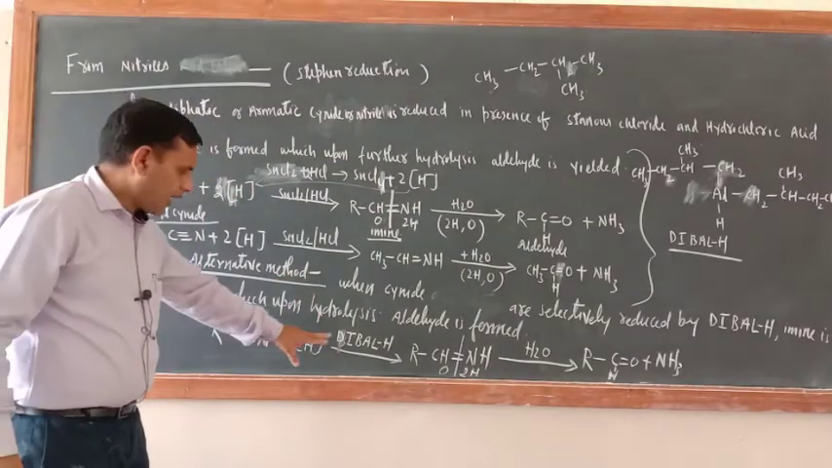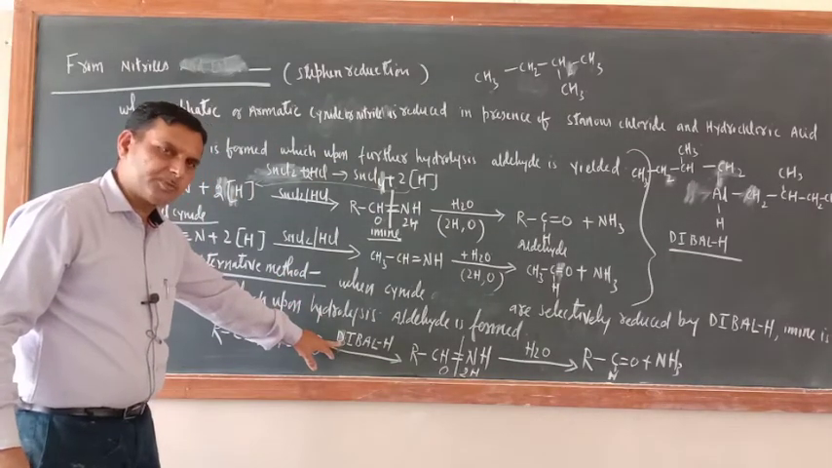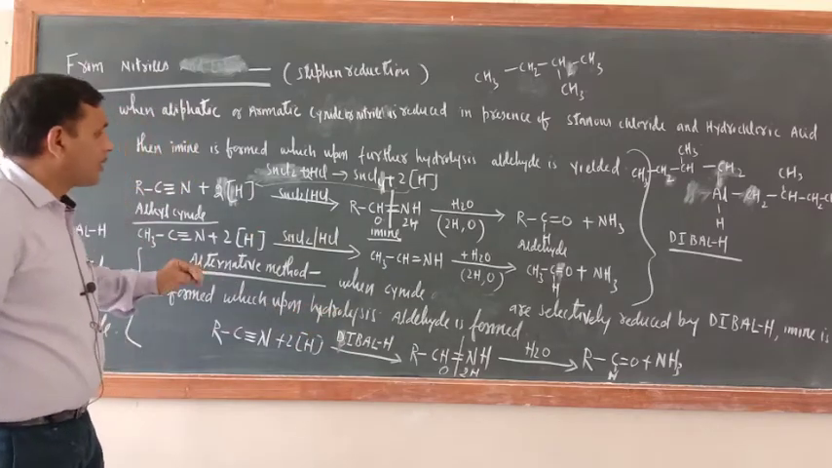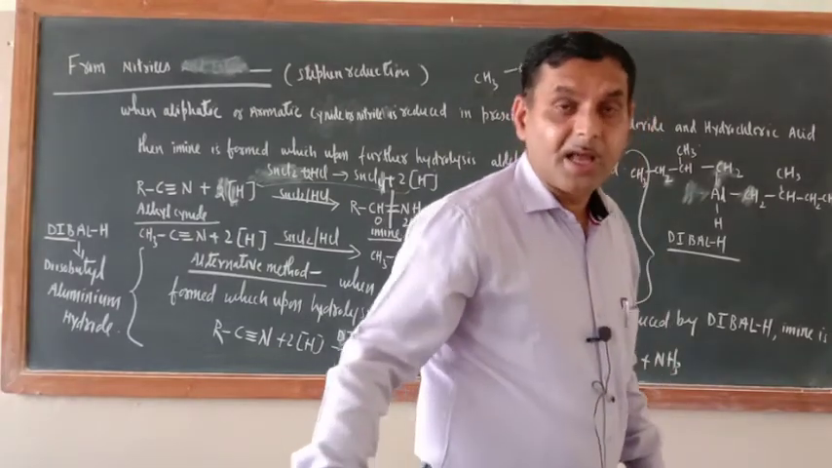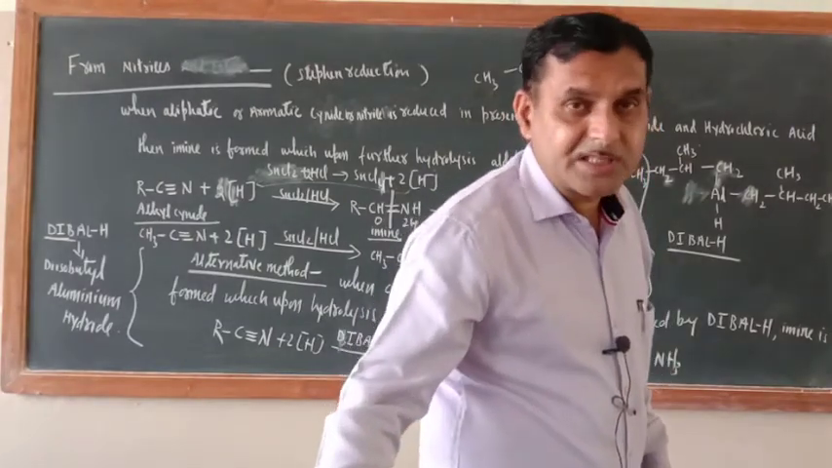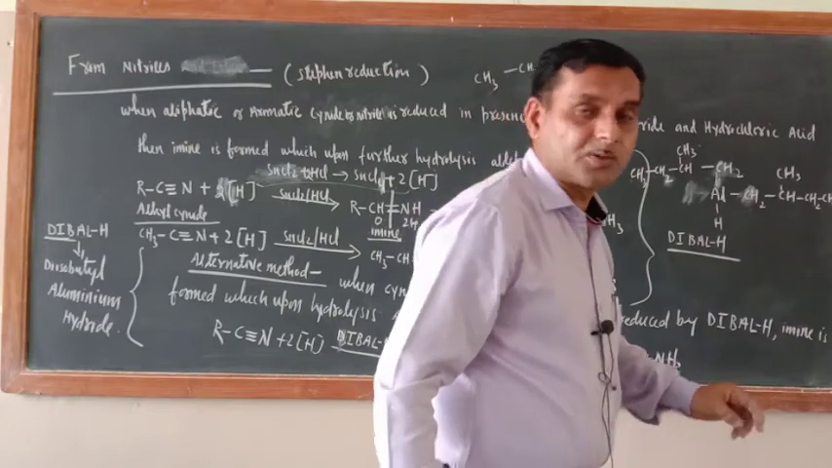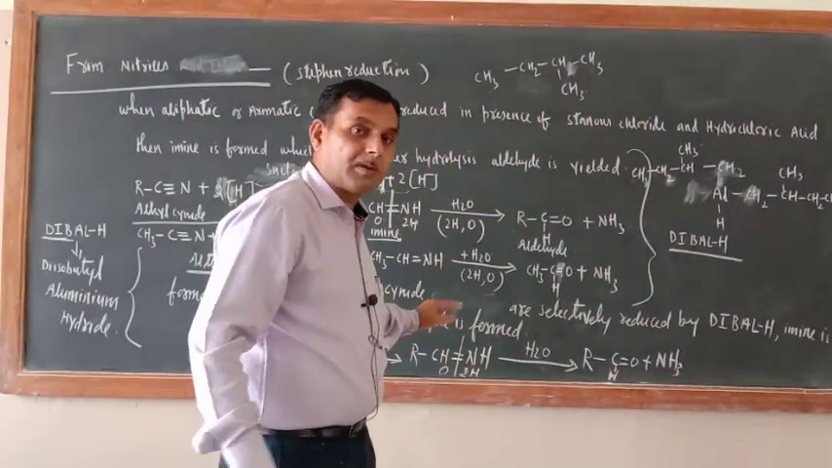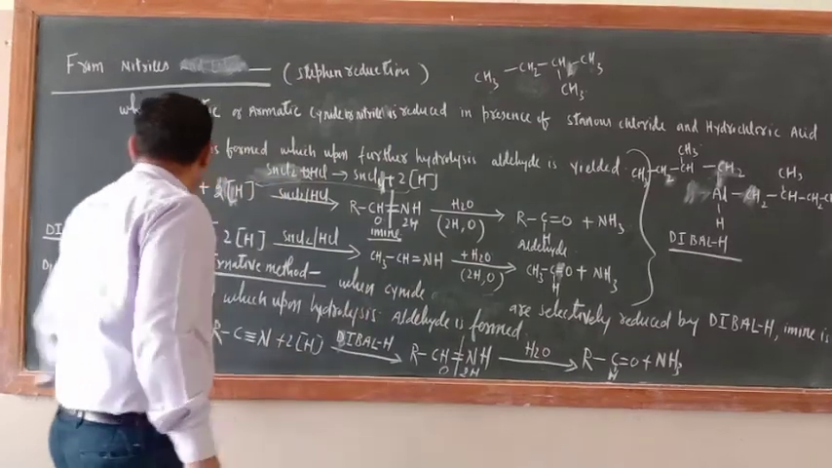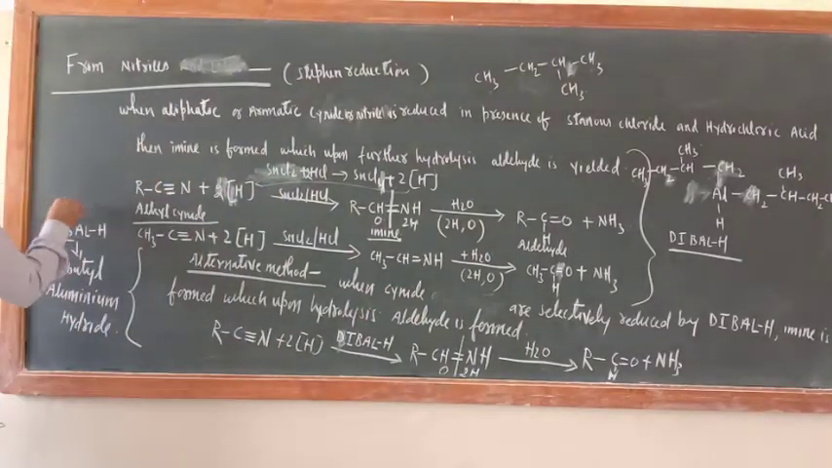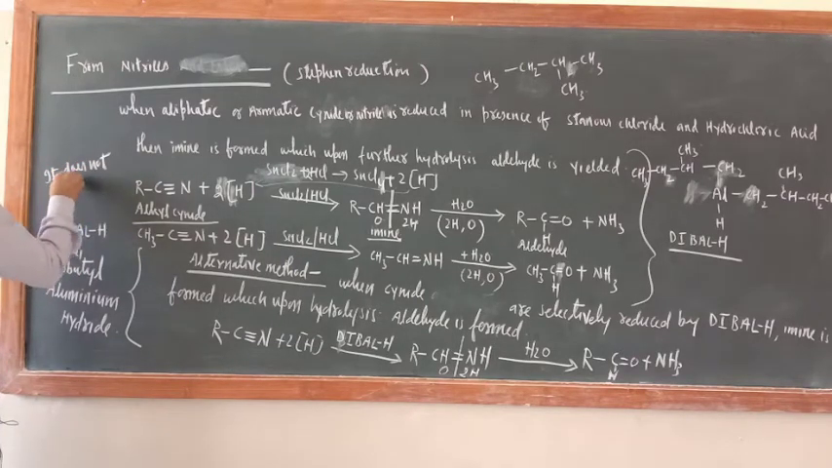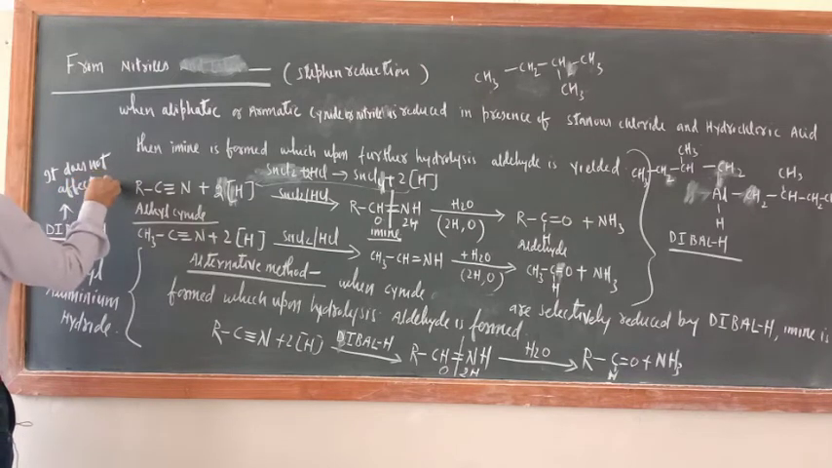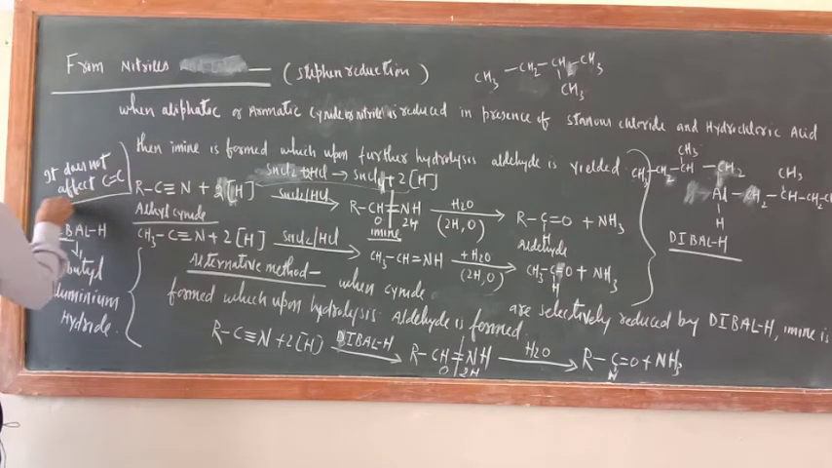Now here the reducing agent is diisobutyl aluminium hydride. Not only this one, if you take ester, and you can take the cyanide which contains a carbon-carbon double bond also, it will not affect the carbon-carbon double bond. That is the beauty of this one. It does not affect carbon-carbon double bond. Just remember this one.